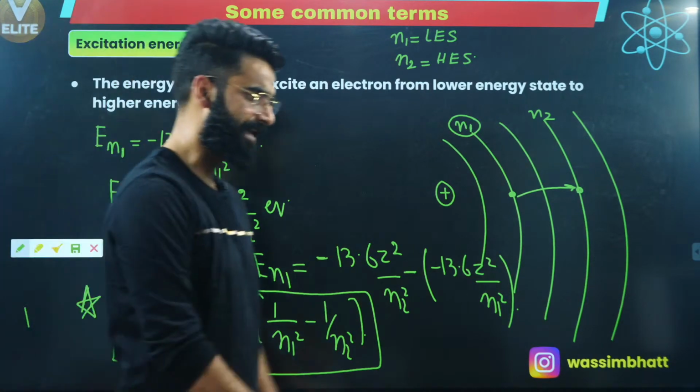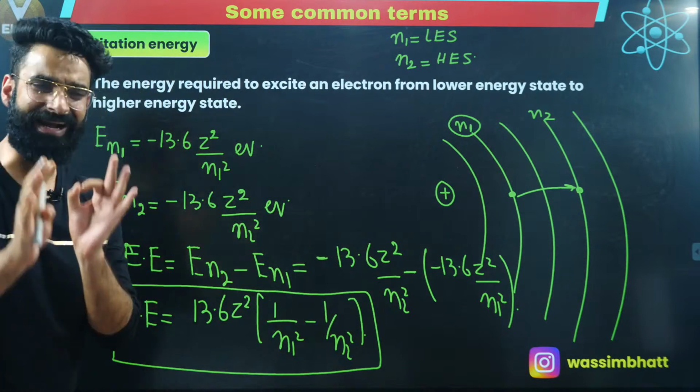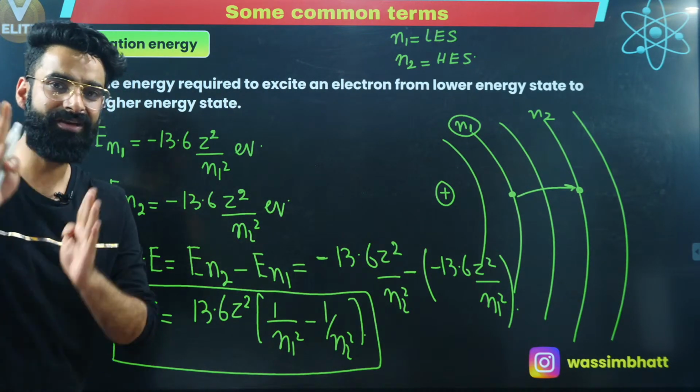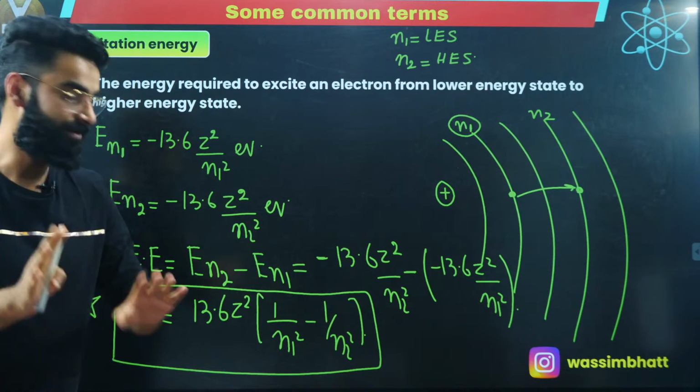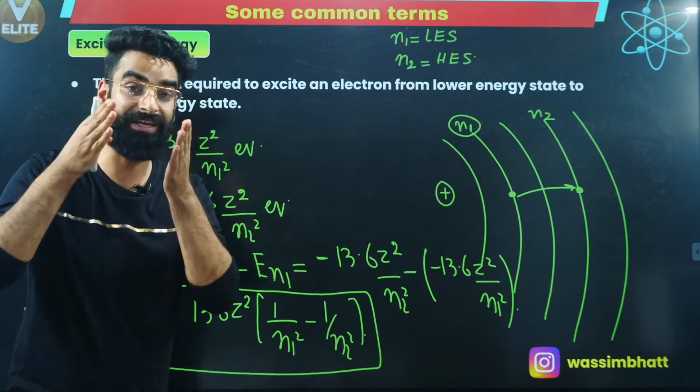Okay. So people, with this, your basic concepts related to energy are covered. I'm sure it's clear, right? These are the things which we have to cover again when I'll be teaching the spectrum, which is going to be in the next session.